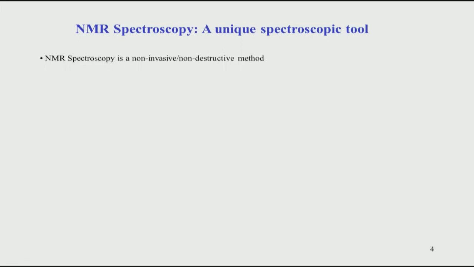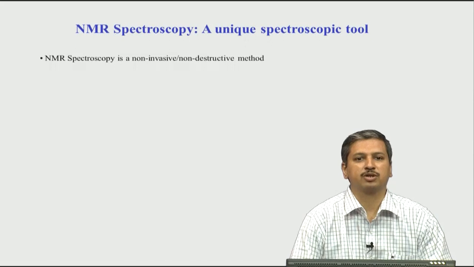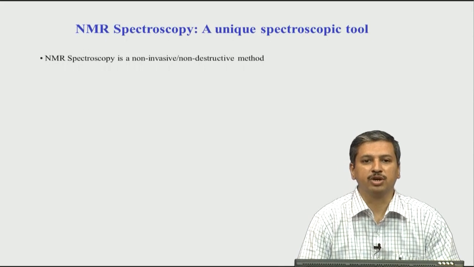So, why is NMR such a unique tool? This is what we will see in the next slide. It is a very unique spectroscopic tool among all the other techniques which you might be aware of. First and foremost, NMR spectroscopy is a non-invasive and non-destructive method. What does this mean? If you take a sample of your compound or molecule and record NMR data on it, you get back the sample intact.